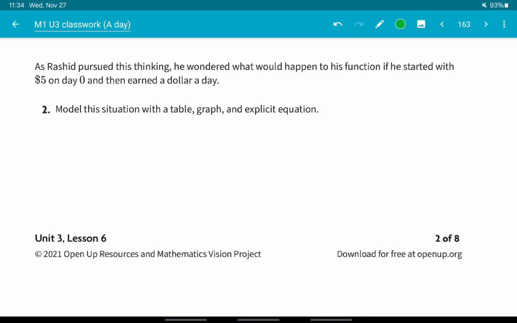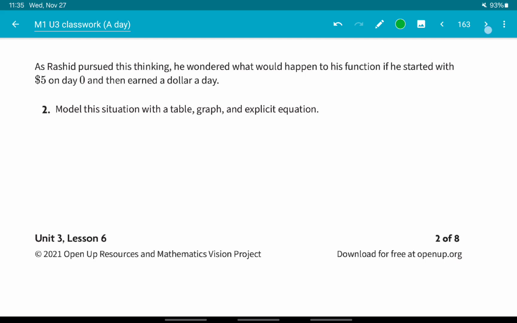As Rashid pursued this thinking, he wondered what would happen to his function if he started with $5 on day 0 and then earned $1 a day. Model this situation with a table, graph, and explicit equation.